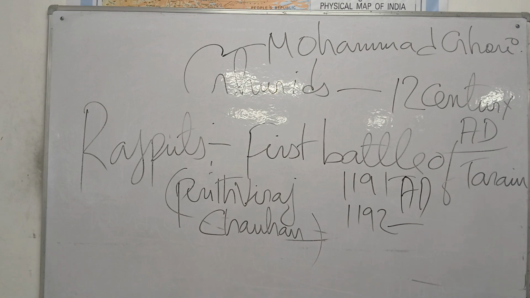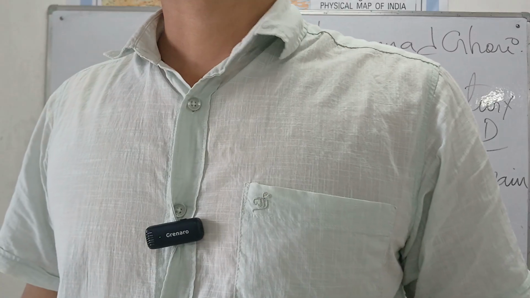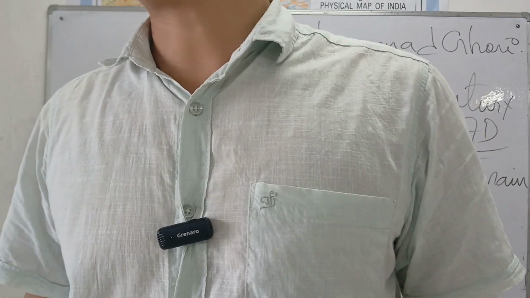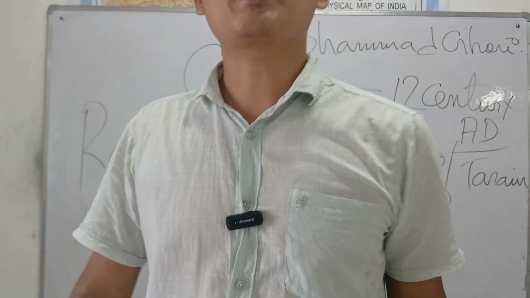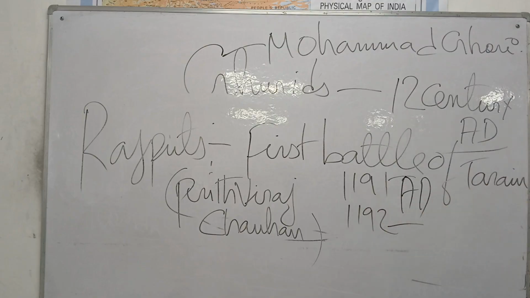In the first battle, Muhammad Ghori was badly defeated by Prithviraj Chauhan. He underestimated the Rajputs. That's the reason Muhammad Ghori was very badly defeated. But he never ran away. He came back stronger in the second battle, which was fought in the year 1192. So you should be like that. You might fail in this year, but next year you should come back stronger.